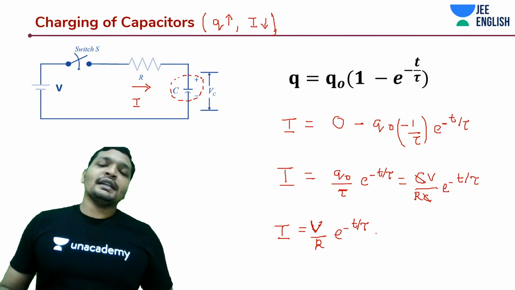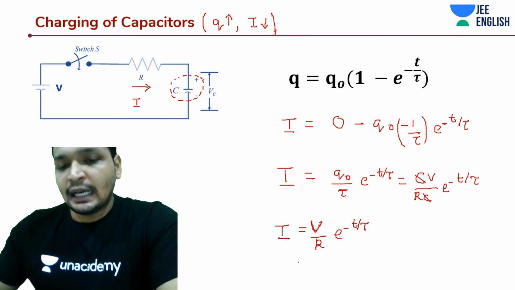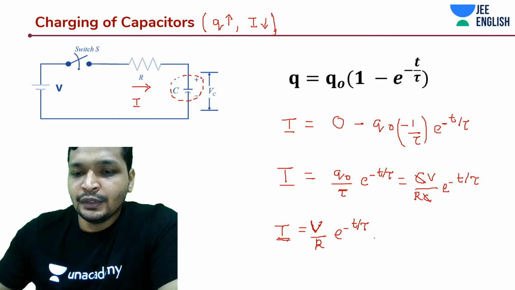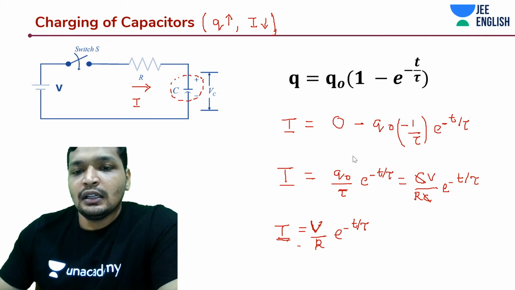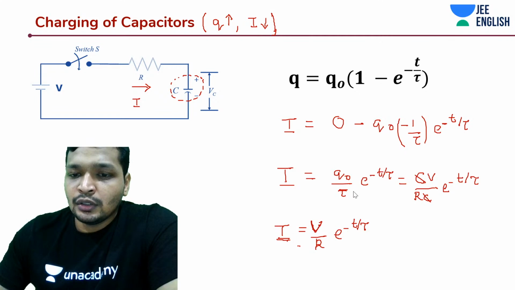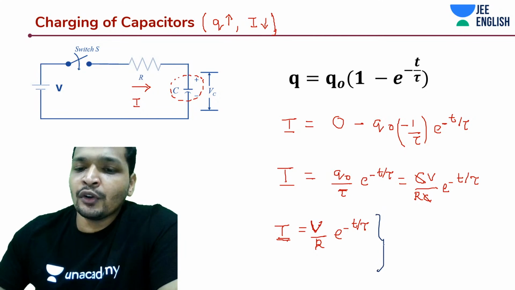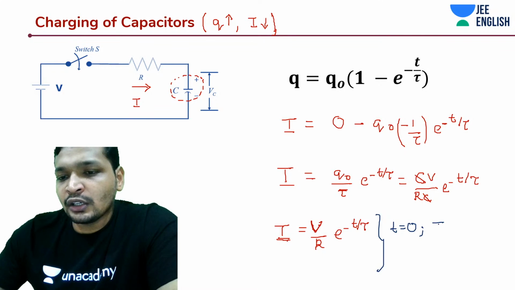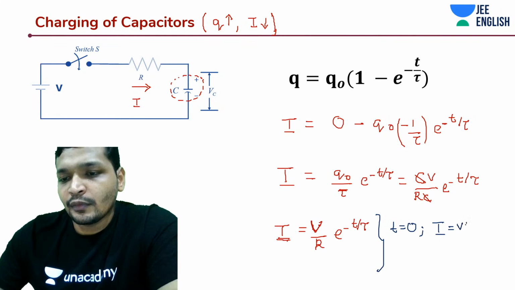Alright, so that being said, what is the current across the resistor and capacitor at time t is equal to 0? So let's analyze something like what we analyzed before. If I told you at time t is equal to 0, what is the current? e to the power 0 is going to be 1, so I is equal to V by R. And at time t tends to infinity, some large value, the current is going to be 0.